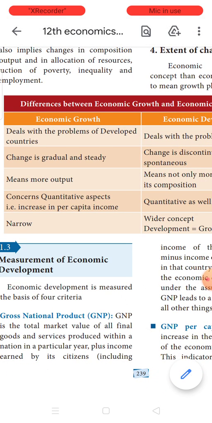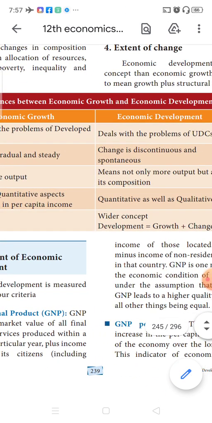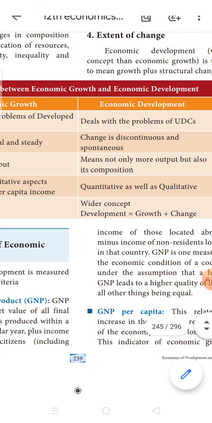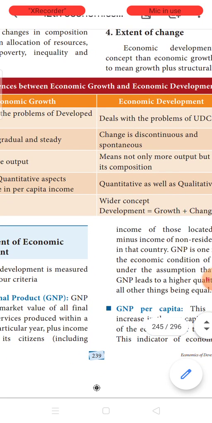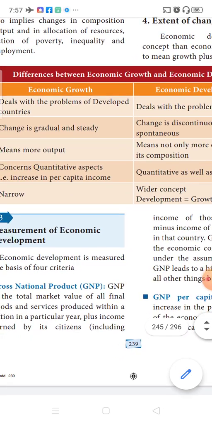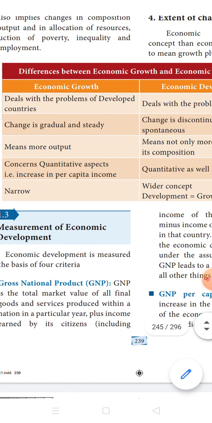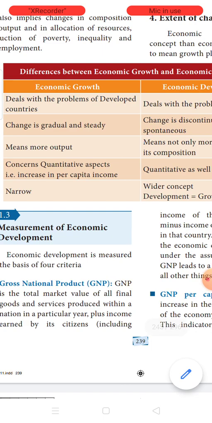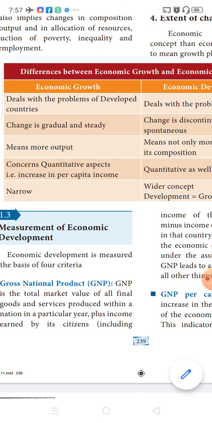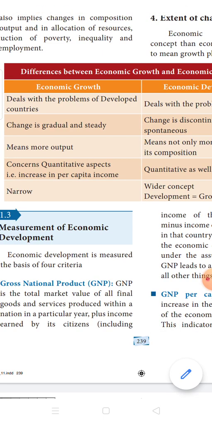Growth deals with the problems of developed countries, whereas development deals with the problems of underdeveloped countries. Growth is a change which occurs gradually and steadily, whereas development is discontinuous in nature and spontaneous also. When a big structural change is brought, automatically development will happen.